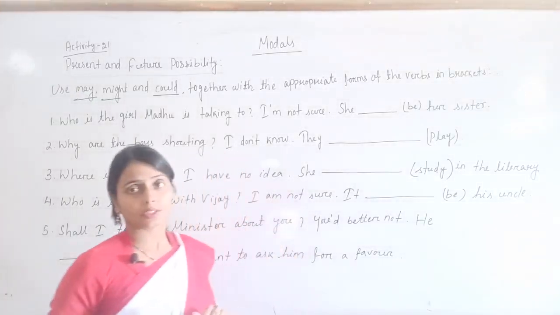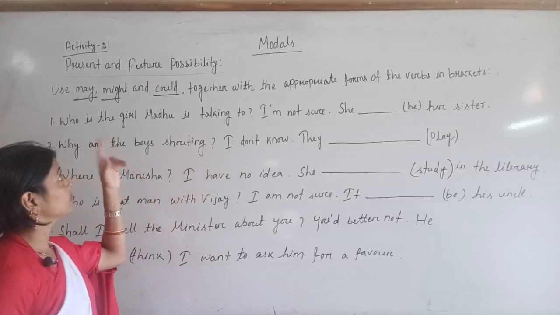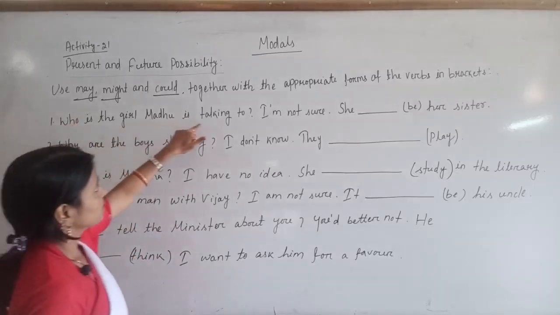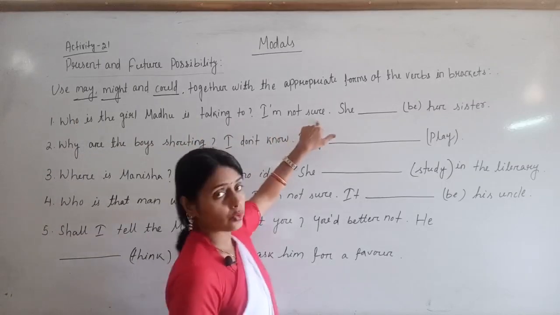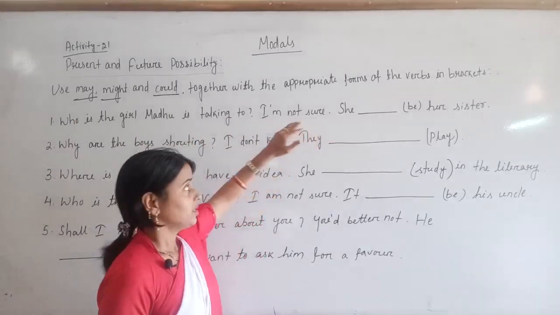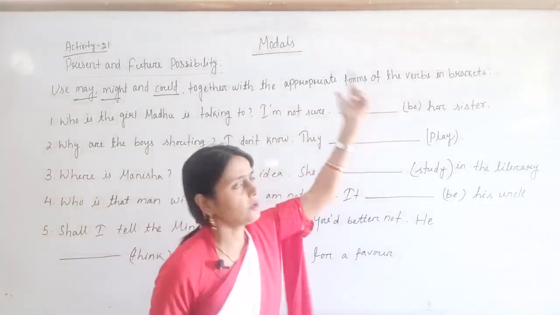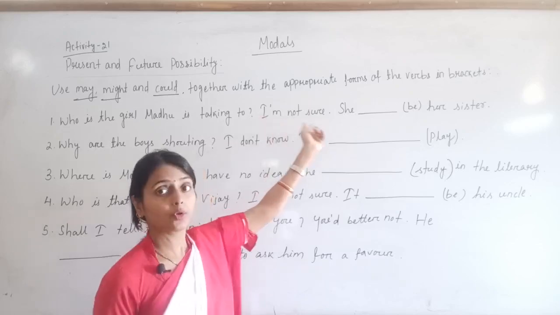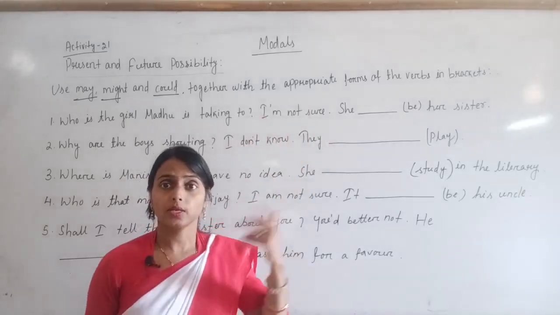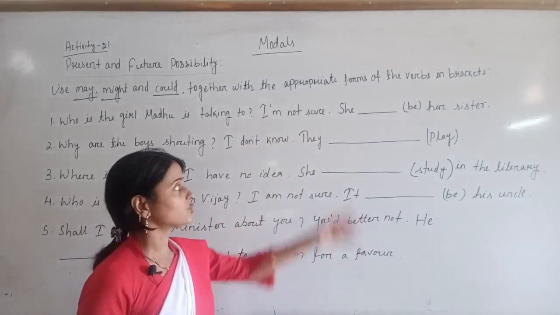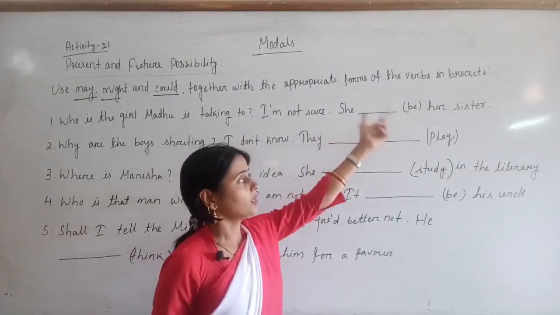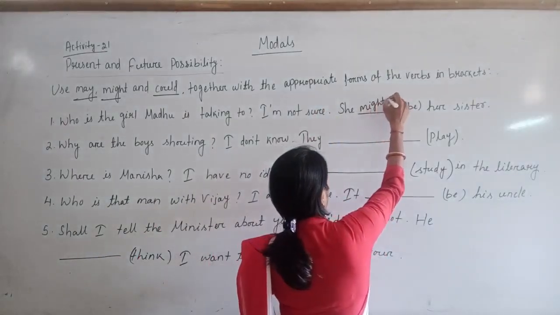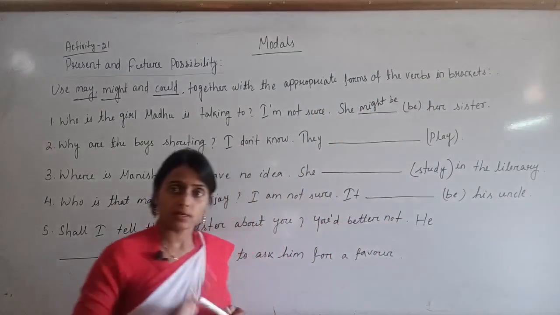So now let's discuss the questions of activity number 21. See, who is the girl Madhu is talking to? I am not sure. It is mentioned I am not sure. If it is mentioned I am sure, then maybe she is her sister. But here it is mentioned I am not sure. It means the speaker is not sure who Madhu is talking to. So in this case we have to use she might be her sister. Okay, write down she might be her sister. Understood?